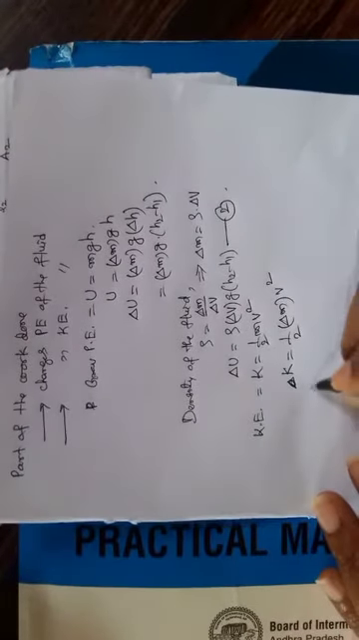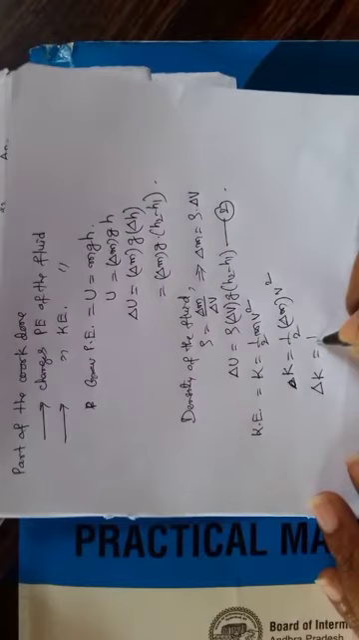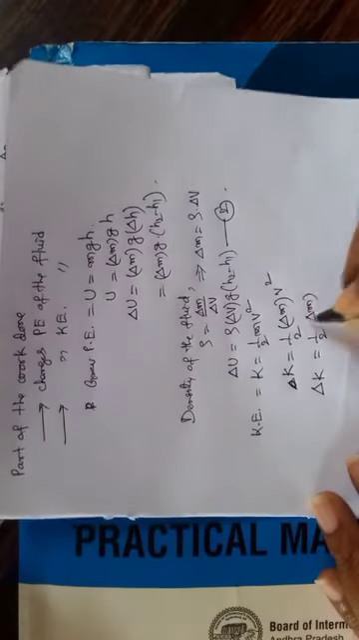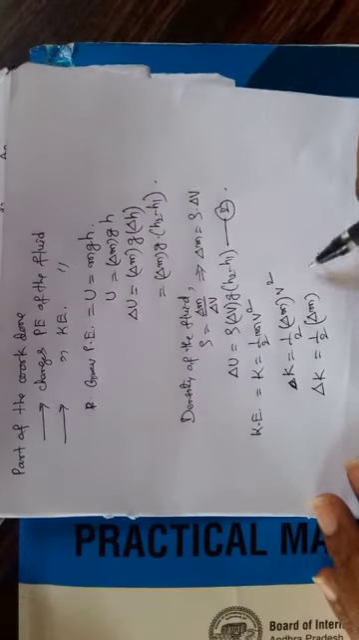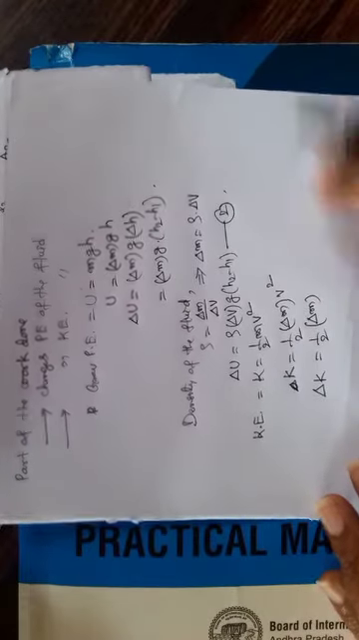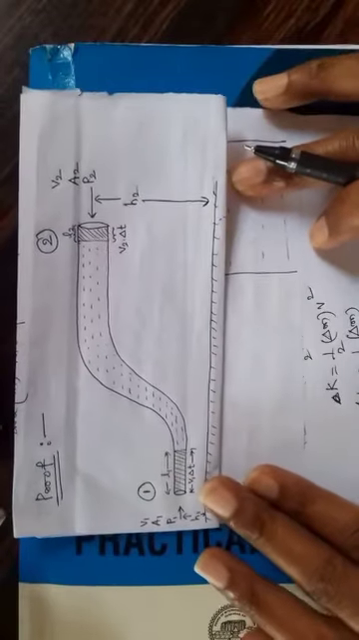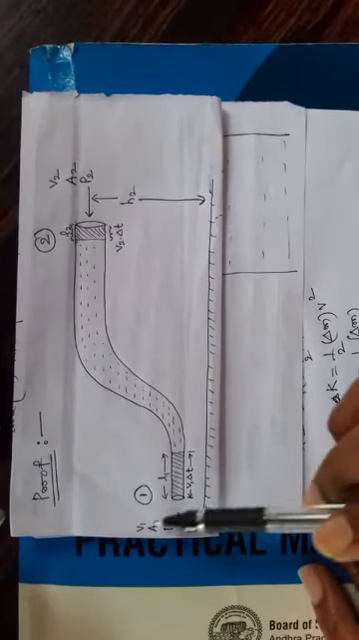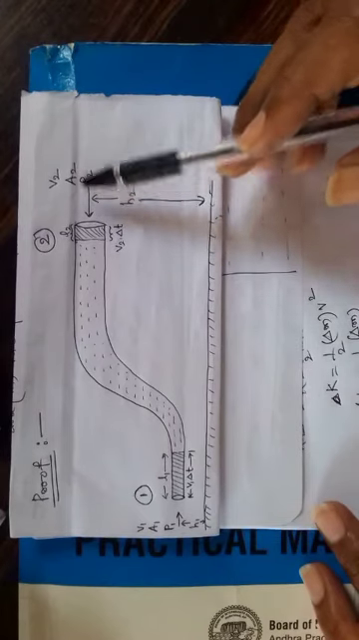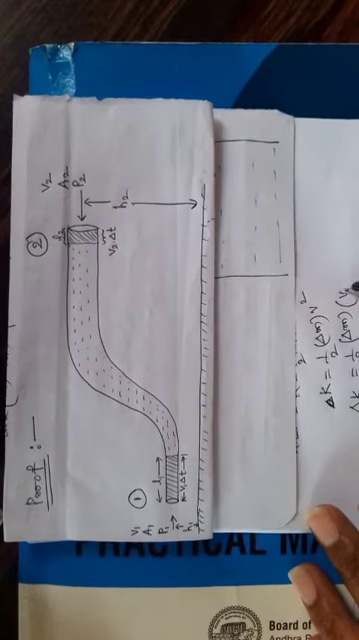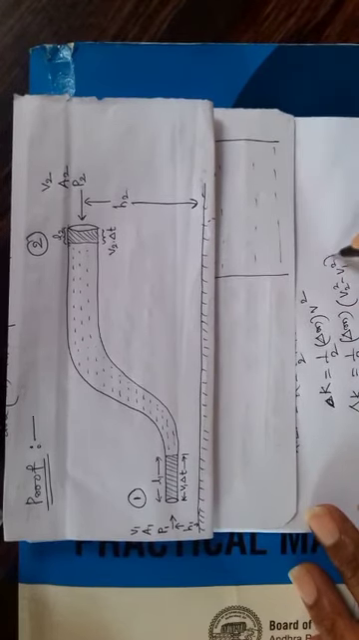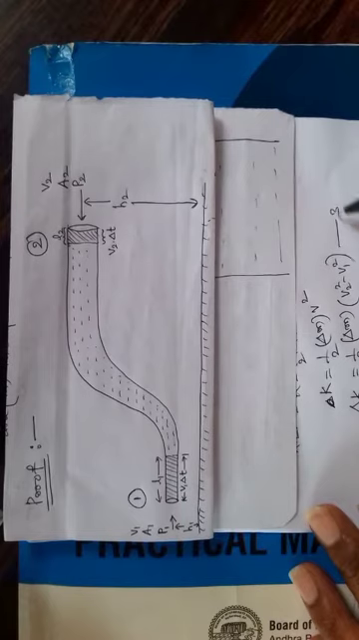Now, change in kinetic energy. The mass of the fluid element at the first point and second point will be the same. Now velocity: at the left-hand side its velocity is v1 and at the right-hand side its velocity is v2. Therefore I should write here v2 square minus v1 square. This is the third equation.